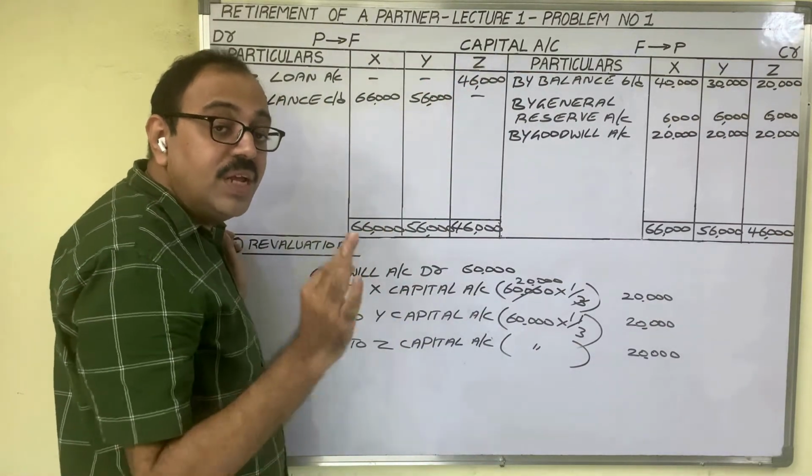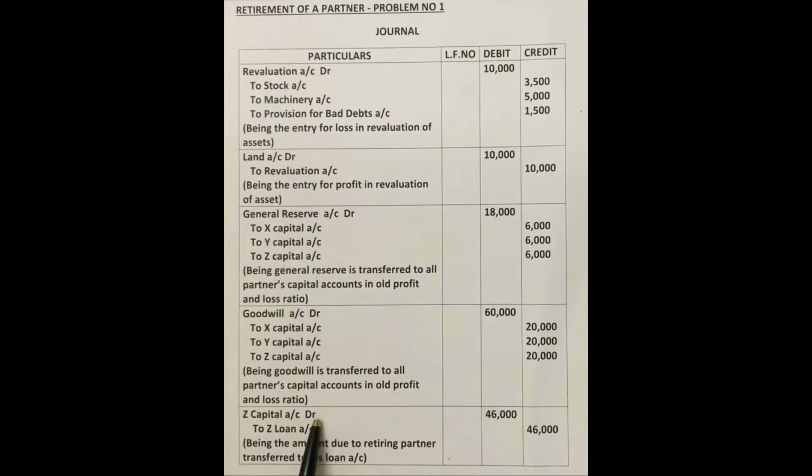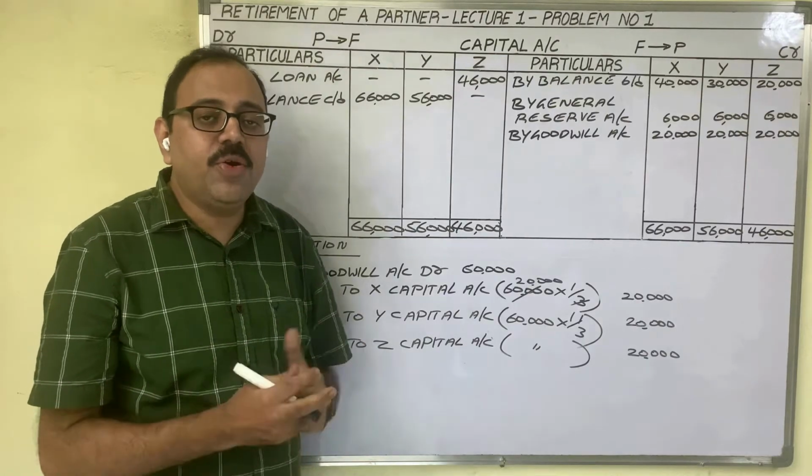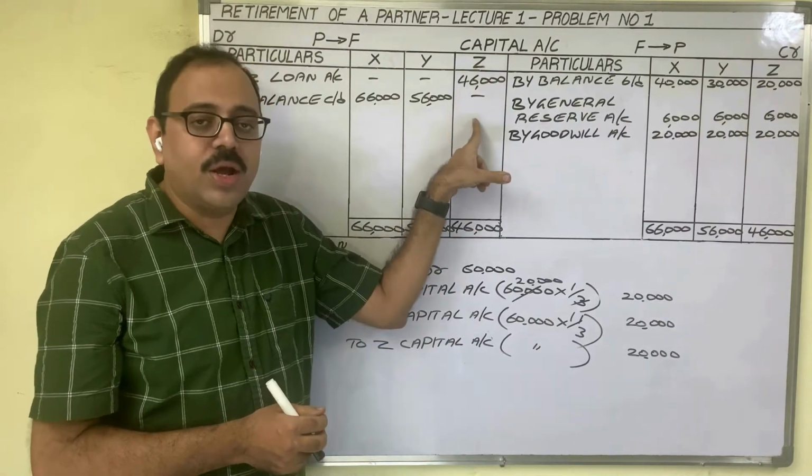Let us see the entry in the journal. Z capital account debtor to Z loan account 46,000 rupees and 46,000 rupees. Narration: being the amount due to retiring partner transferred to his loan account. Capital accounts of X, Y, Z are completed. Next we have to prepare Z loan account.